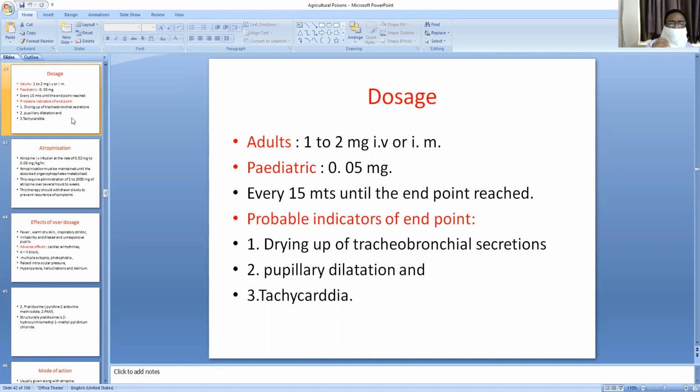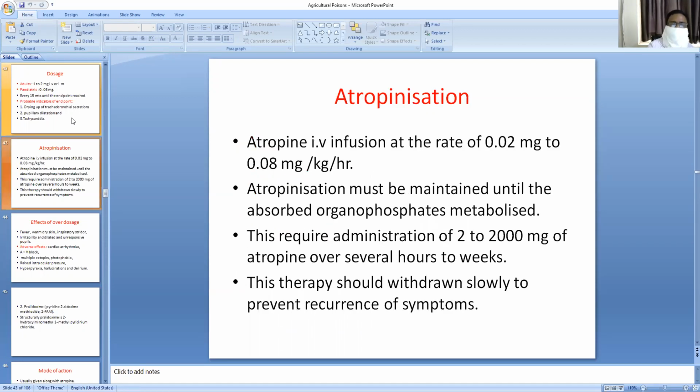Carefully observe the tachycardia and cardiac arrhythmias and treat accordingly. As I told you, you can give 40 mg, and also 1000 or 2000 milligrams of atropine over more than 2 weeks.